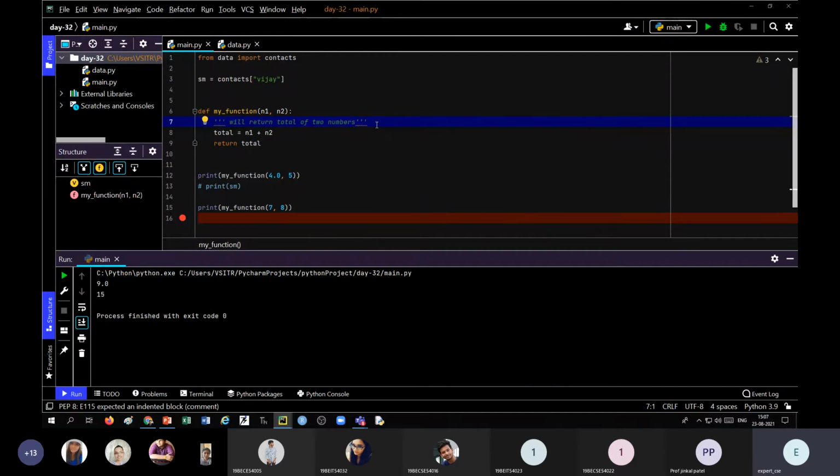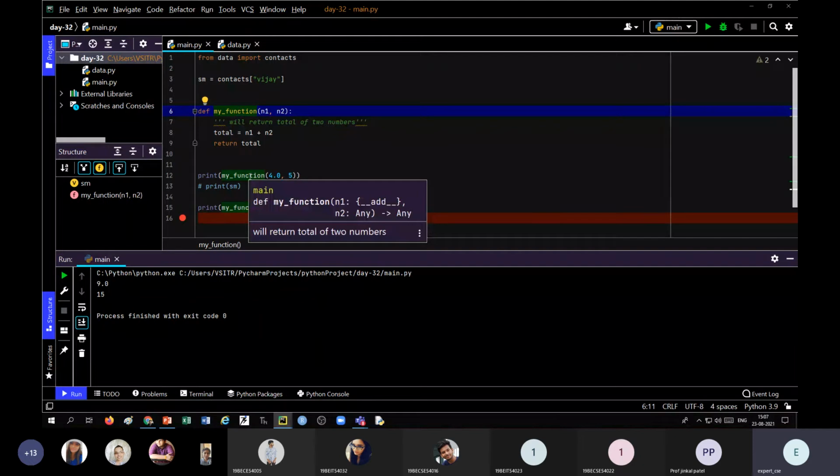It may be single or double, and you write it immediately after the definition of the function, then that will be considered as docstring. Whenever this function is used anywhere, if your cursor is on that particular function, you will find out what this function will return or what this function will do. So this is all about docstring.